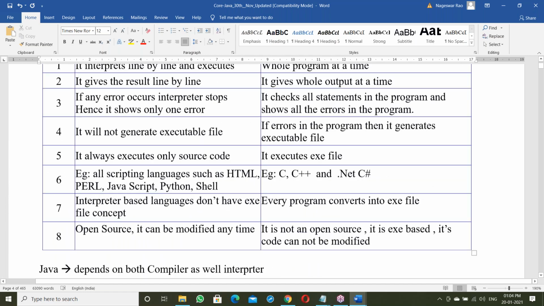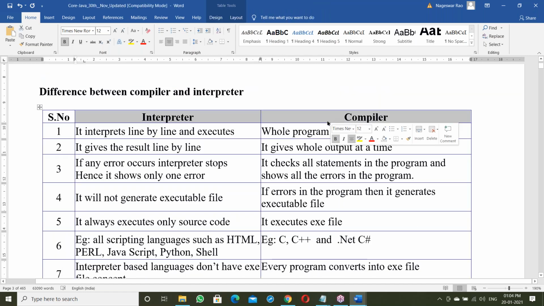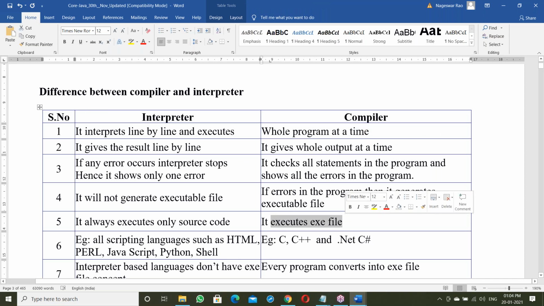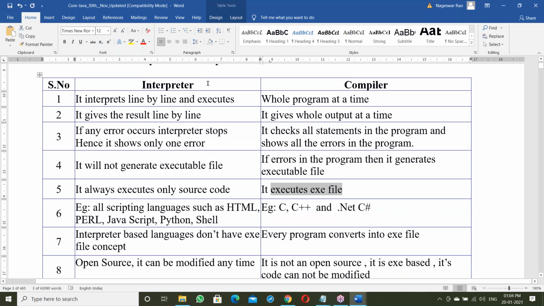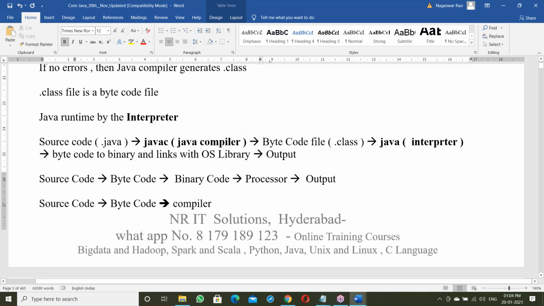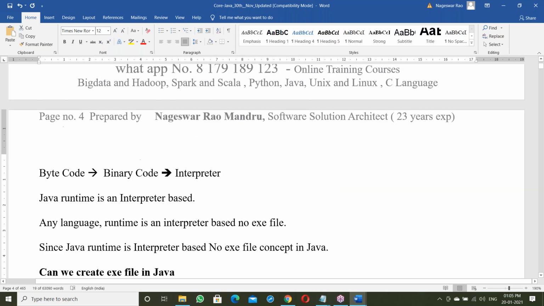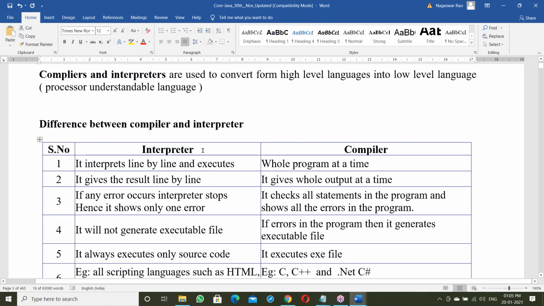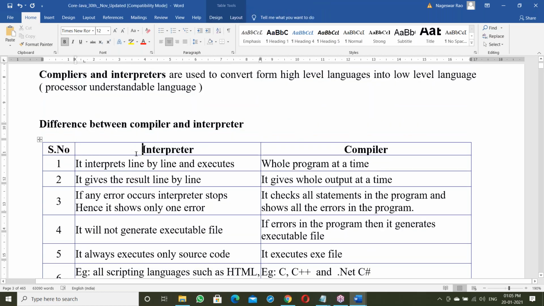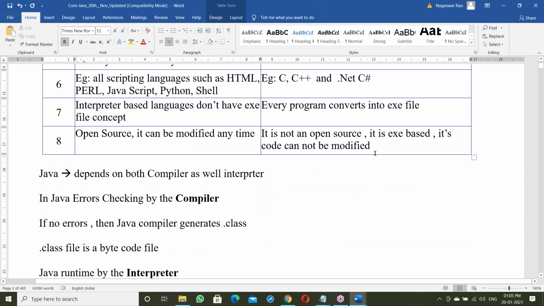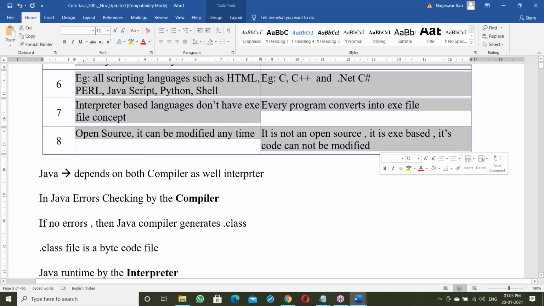Once the difference between interpreter and compiler is clear, there is the exe file concept: the compiler generates an exe file, while the interpreter does not. If you know that exe concept, then you can understand platform independence. Otherwise, you can't understand. Tomorrow we'll be discussing the features of Java, but before that, we should first discuss interpreter and compiler. For this topic I need more time, a minimum of 45 minutes.